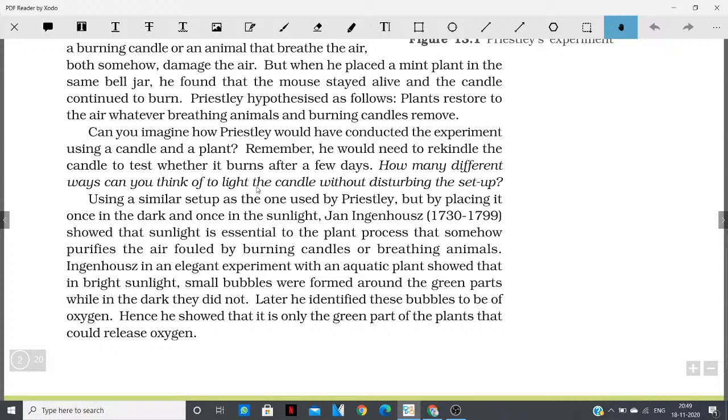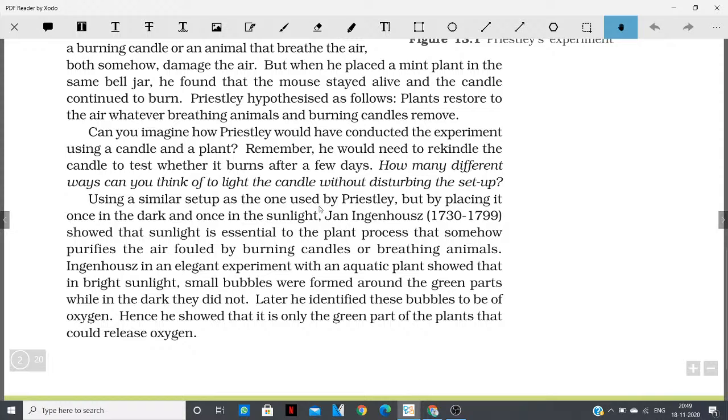How many different ways can you think of to light the candle without disturbing the setup? Now, this is a question which is open to all of you. You have to rekindle the candle which is inside the bell jar, and how would you do that? It's an open question to all of you. Let me see who can answer that. You can answer afterwards also. There is no problem. Right now we will continue with the other portion.